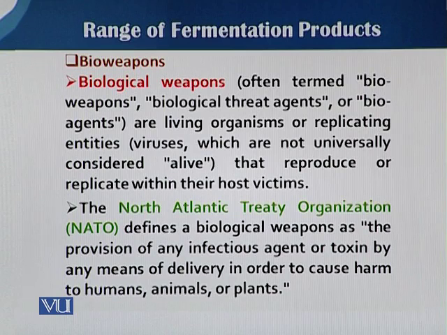In this slide, you see that bioweapons include either pathogens or some pathogenic or toxin agent. If we talk about pathogen production and their utilization as bioweapons, then that comes into biomass production.